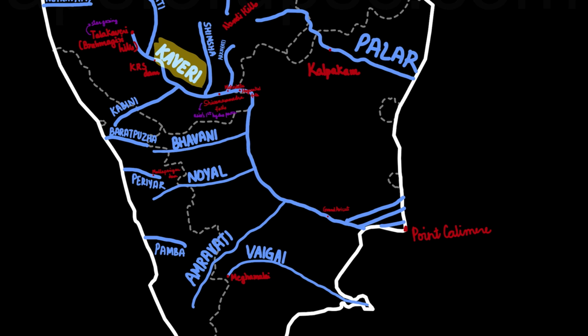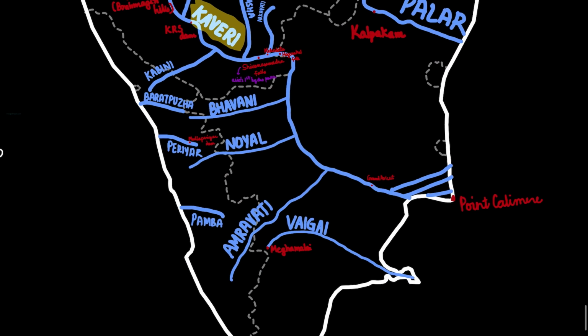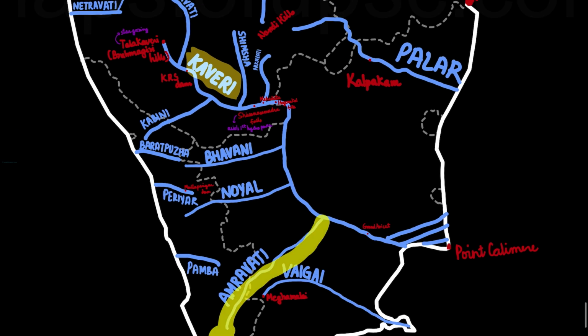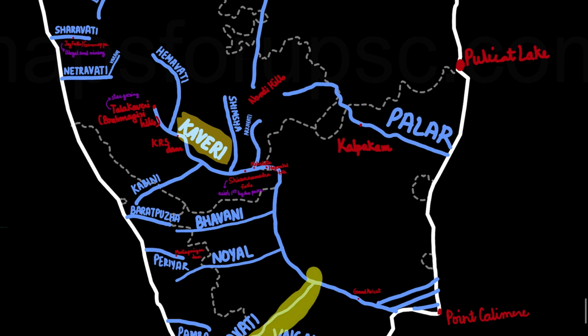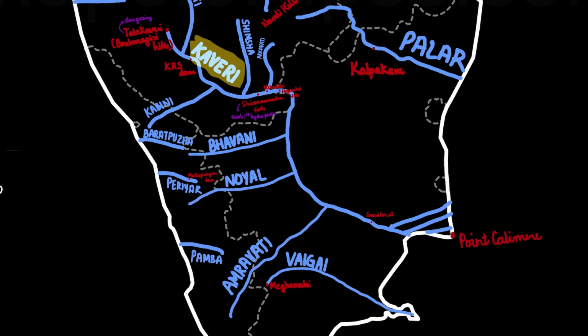Then the right bank tributaries of Kaveri. Also, KRS Dam is in the Kaveri River. Then the left bank tributaries. One of the major left bank tributaries is the Kabini River, Kabini or Kapila. Then the Bhavani River, which also originates from Kerala. Kabini and Bhavani originate from Kerala. Then the Noyyal River. Then Amaravati. Amaravati is a right bank tributary, whereas Arkavati is a left bank tributary. So these are the major tributaries.